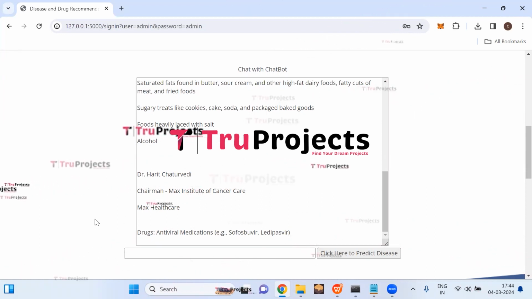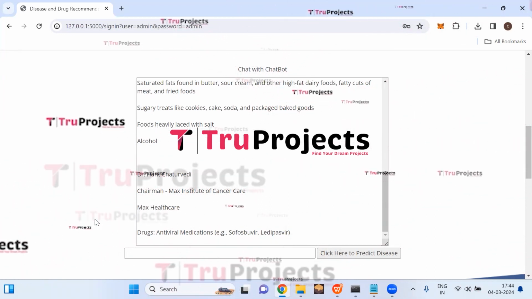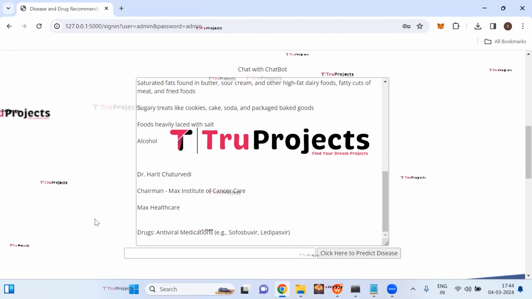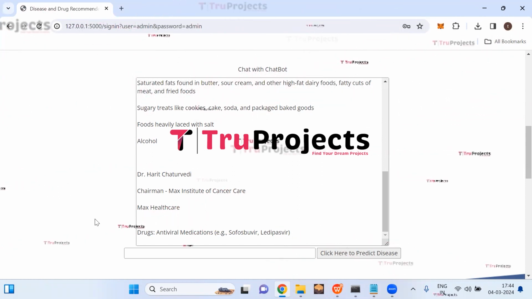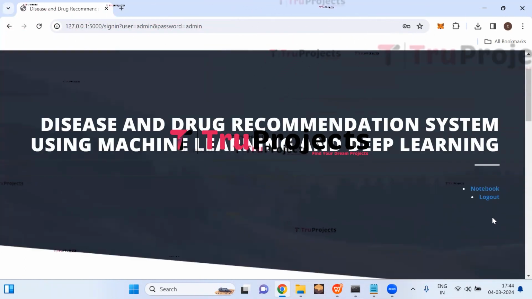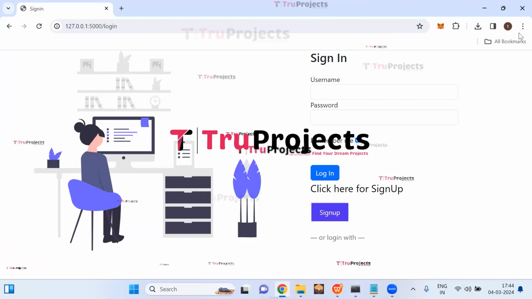In this way, by entering the symptoms, we can get personalized dietary plans and drug recommendations. Now click on logout link here.